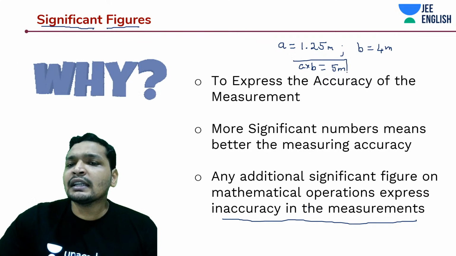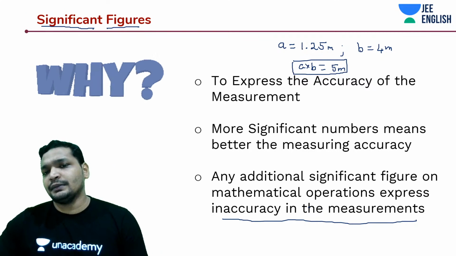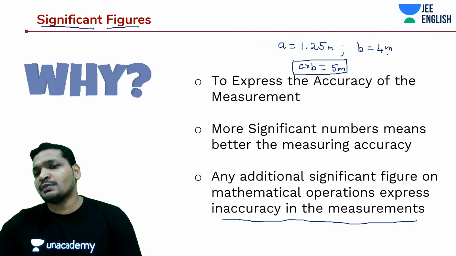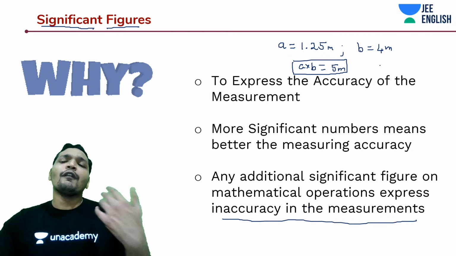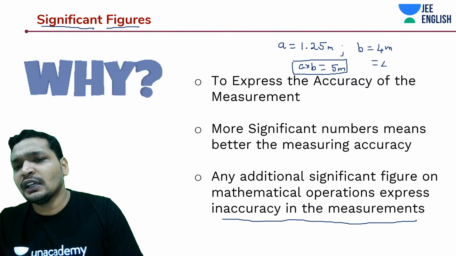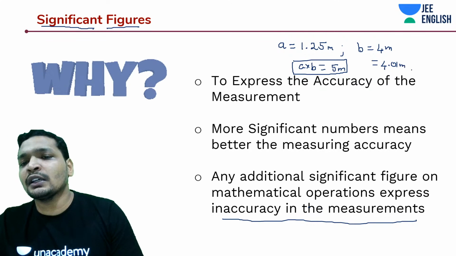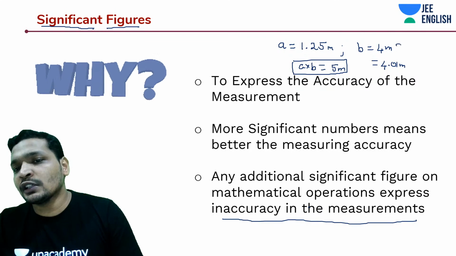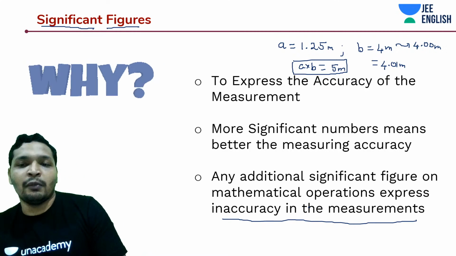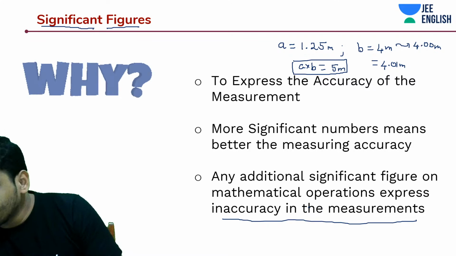But in reality, it's not going to be 5 meters. There might have been some inaccuracy in this case because we have just expressed it as 4 meters. It could have been 4.01 meters. If I told you it is 4.01 meters, or if I told you it is 4.00 meters, then it is a more accurate form of expressing things.